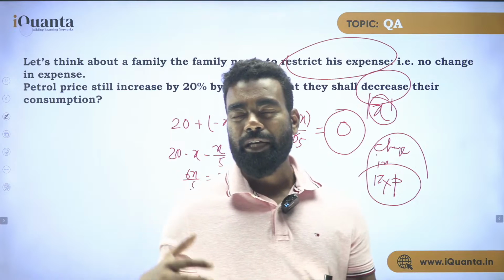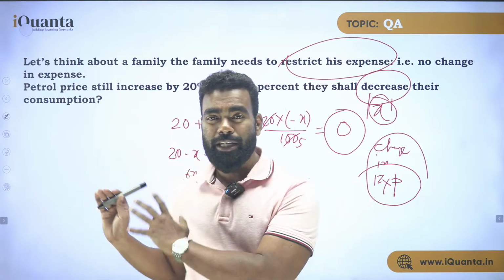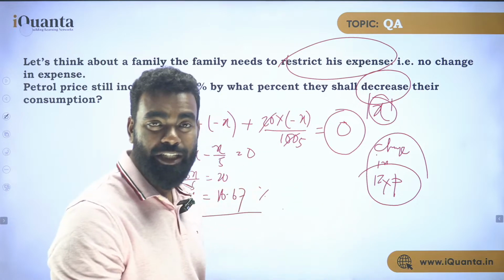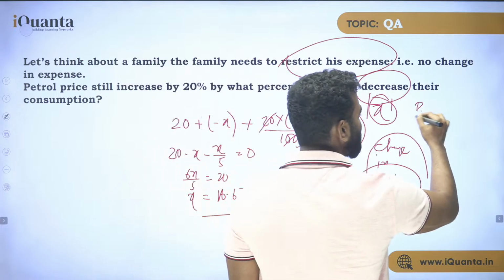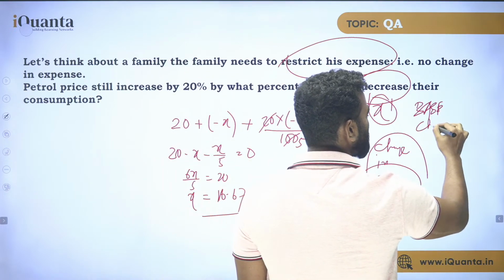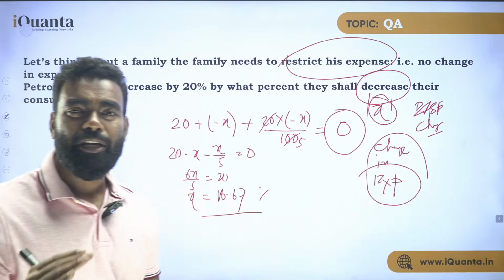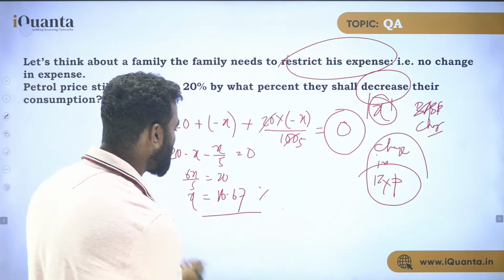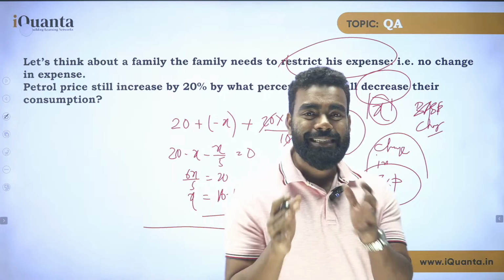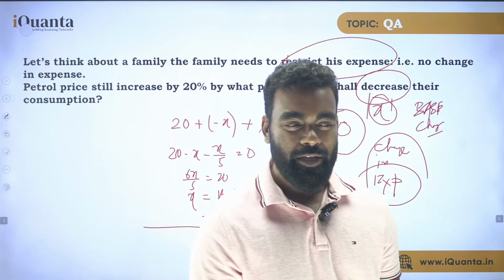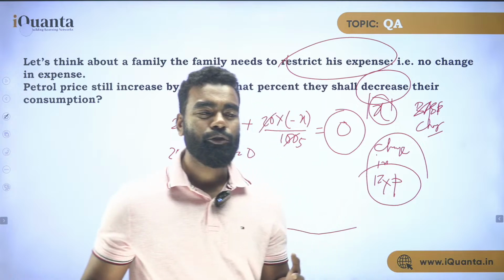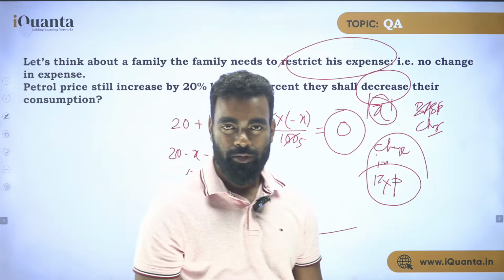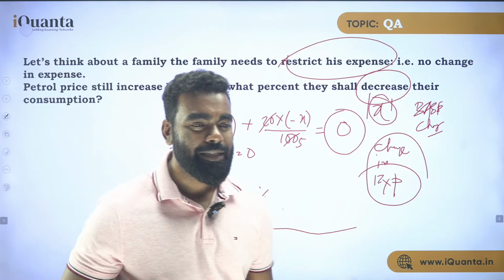Remember what exactly we are doing here: we are trying to figure out how we use this portion to solve this question. But remember one thing, whenever we find this type of situation, we can also use something called base change to solve it in a single line. But we are not learning this today. We will learn this in arithmetic obviously. But for the time being, as you have already learned what successive is, I am using successive to solve this question. I hope everyone has understood how I can use successive directly or indirectly. This is an example of indirect use of successive. Am I clear? Everyone? Is it fine?